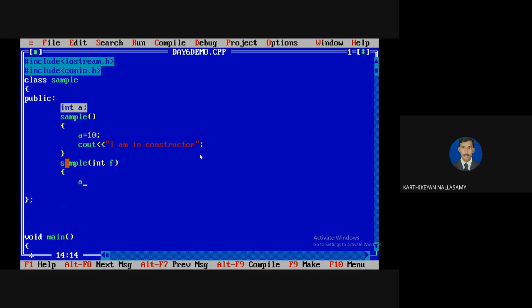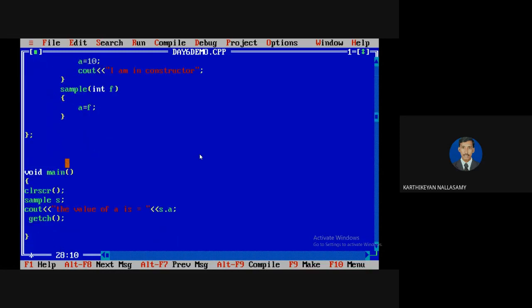I'm going to copy the value of the parameter to the data member. It means that here I'm going to send a value. S1 within brackets with no value will invoke only the default constructor. If you are passing a value, for example 1, 2, 3, 4, this will be passed as an argument to the constructor.